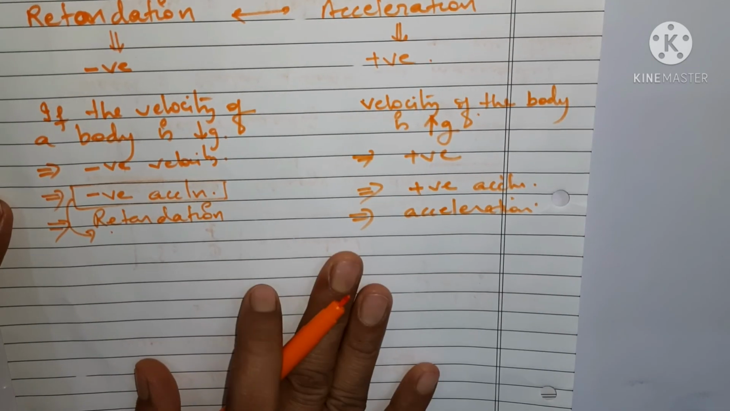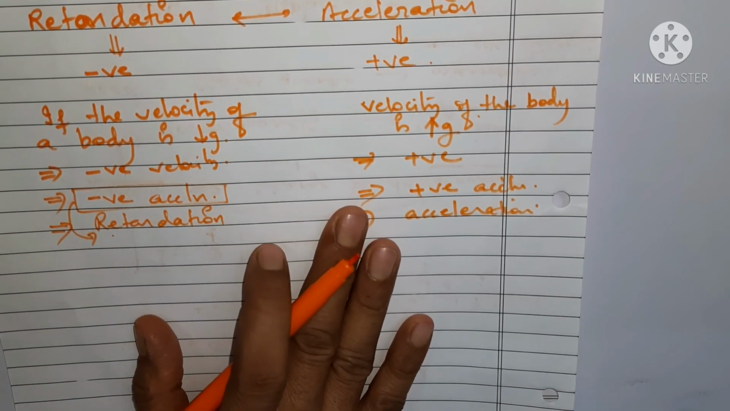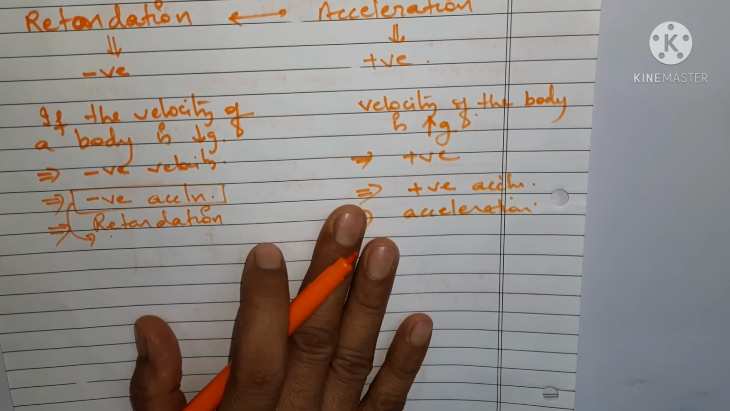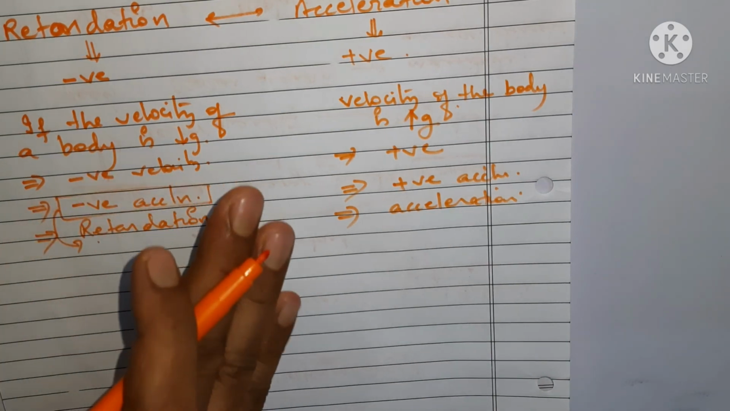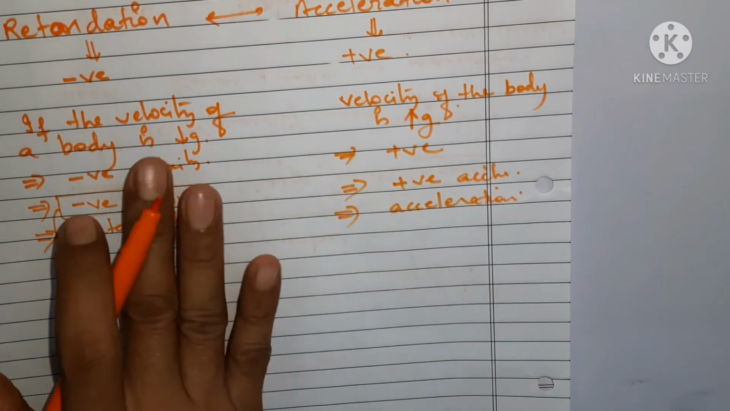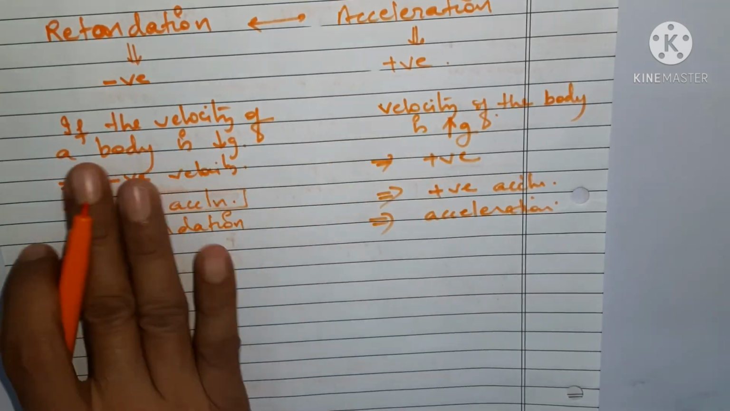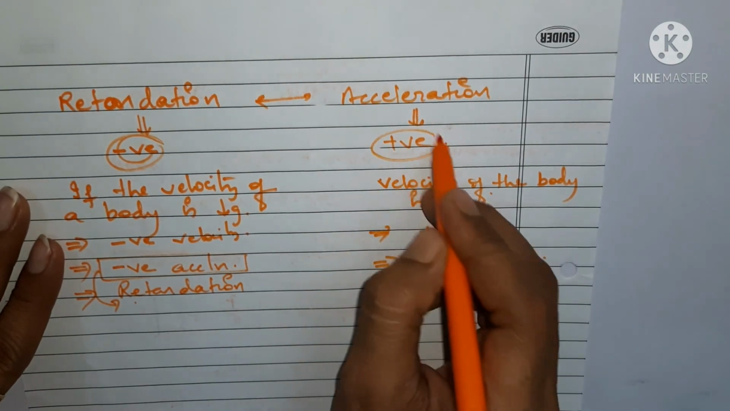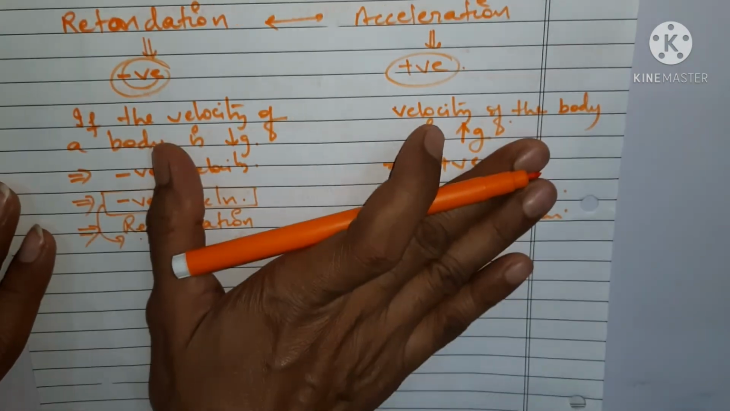Understood? Basically no bigger difference is there. Simply the sign difference is there. Retardation is measured in the same way as acceleration. Both are the same thing. The formula is the same, but the only difference is about the negative and the positive sign. Okay, understood? Fine.